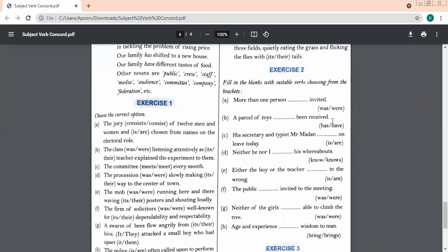So first is was, second is has, third is is. Fifth is is. Is. Was. Seventh was. Eighth brings.